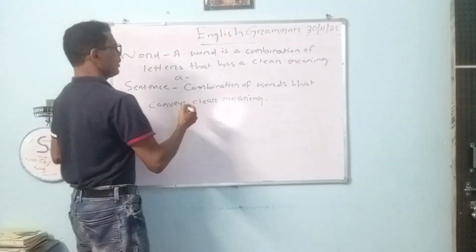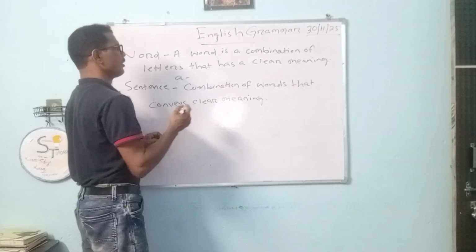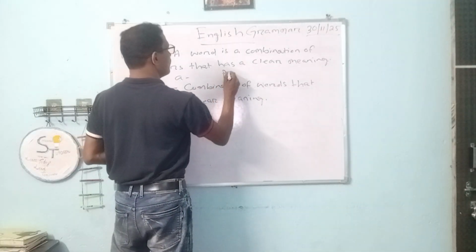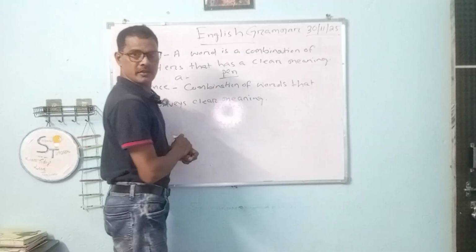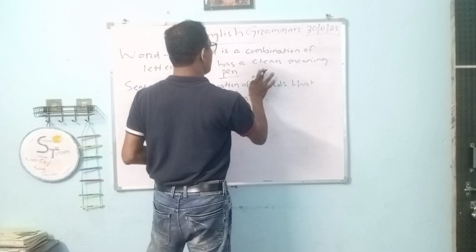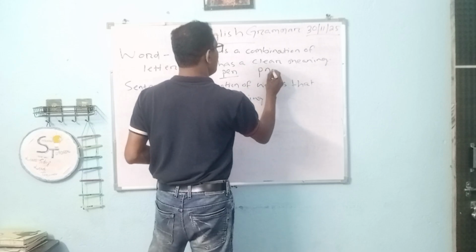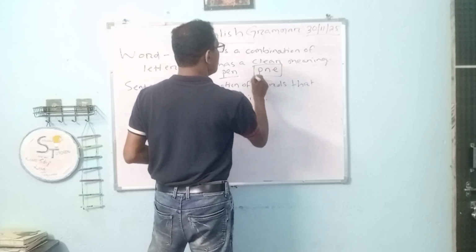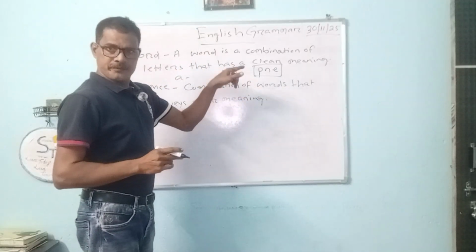An example of a word is pen. Pen has a clear meaning. P-N-E doesn't have any meaning, so it is not a word.